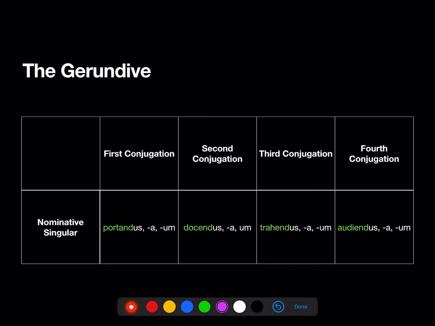So again, it comes from the second principal part, so conjugation matters. First conjugation, portandus, portanda, portandum. Second conjugation, docendus, docenda, docendum. Third conjugation, trahendus, trahenda, trahendum. Fourth conjugation, audiendus, audienda, audiendum. Okay?